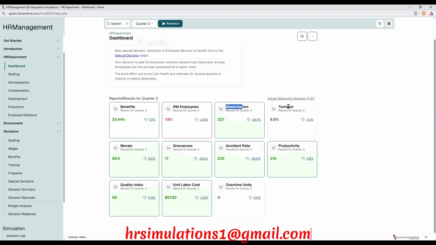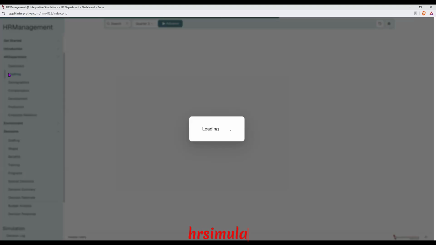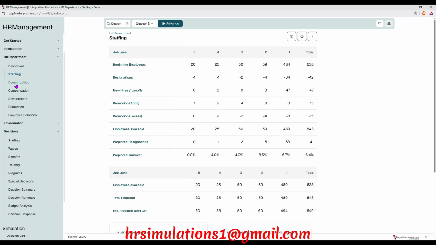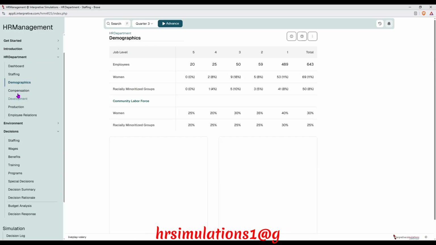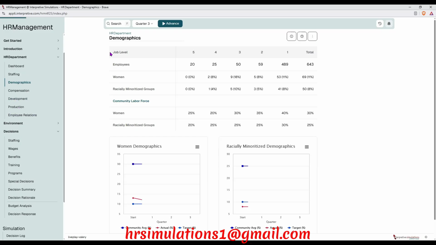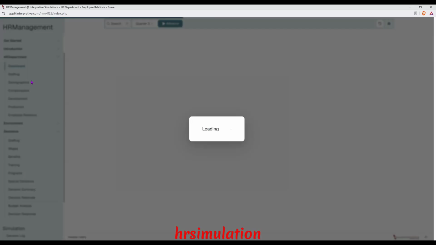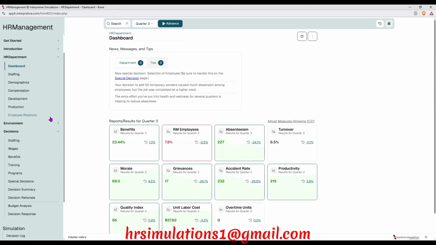So I'm just going to take you straight to the decisions that we're going to handle together. Those are quarter 4 decisions. This is like our report, so you need to go through it from the dashboard, staffing, demographics, compensation, development, and maybe employee relations. All that you need to go through. We are going to make the decisions for each and every department together for quarter 4 of the simulation.